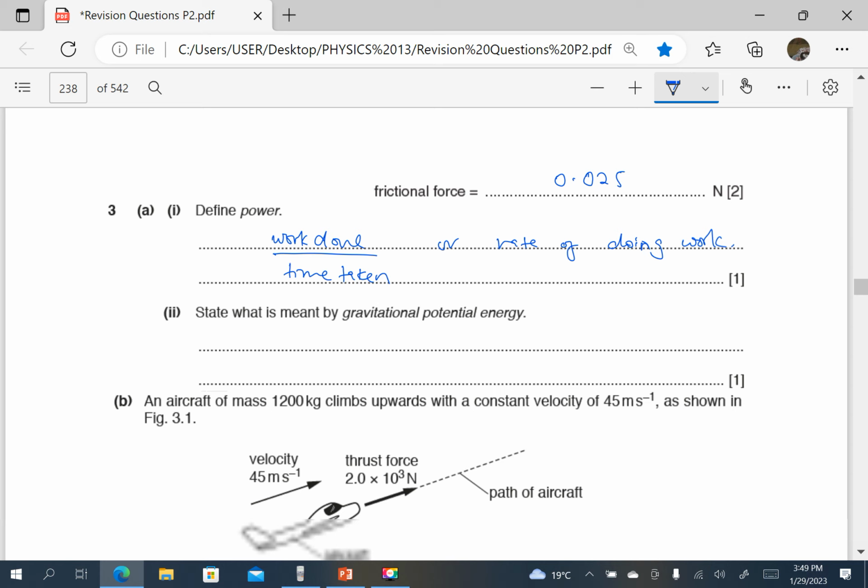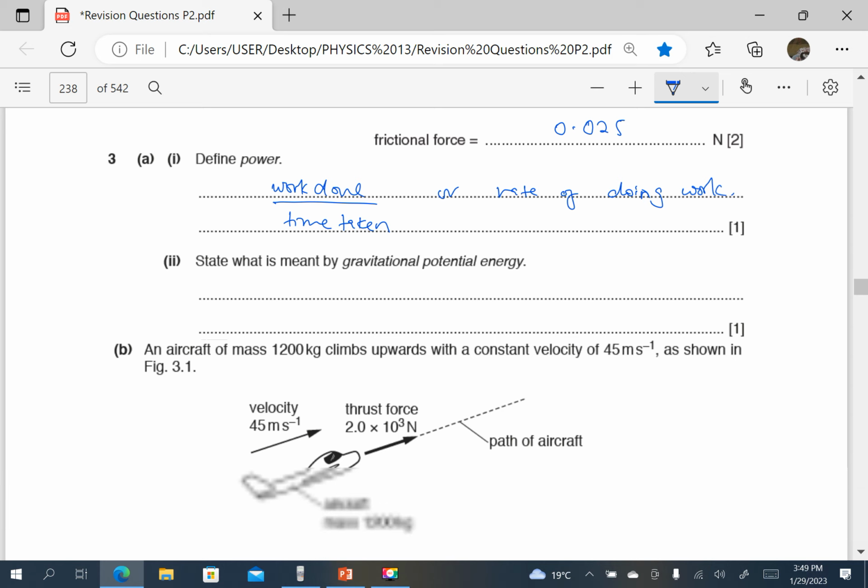State what is meant by gravitational potential energy. We have already seen that this is the energy of a mass due to its position in a gravitational field.